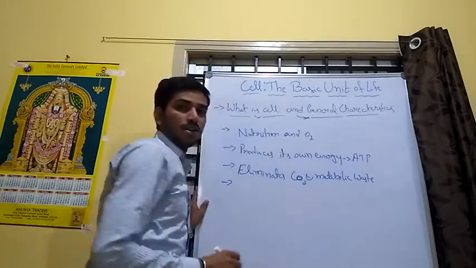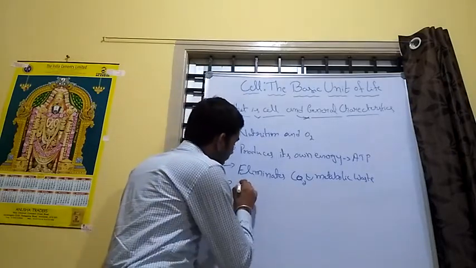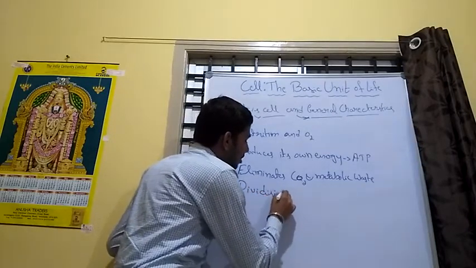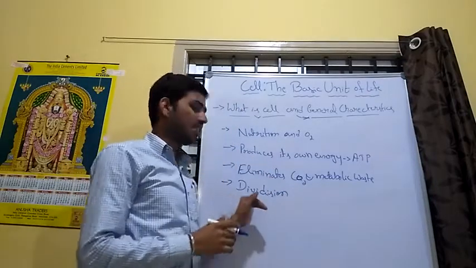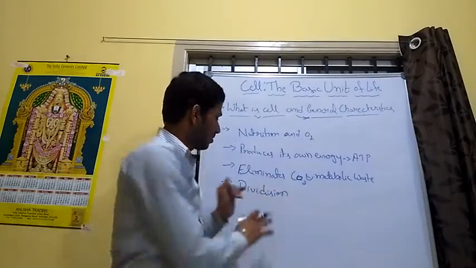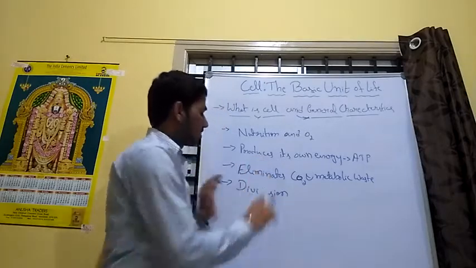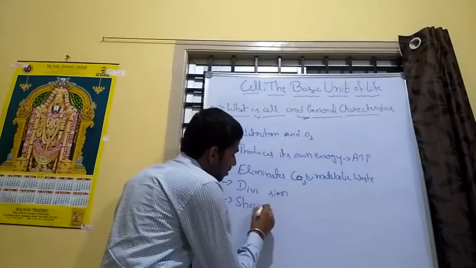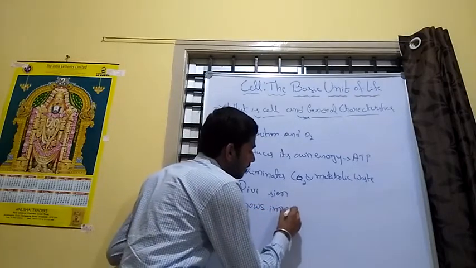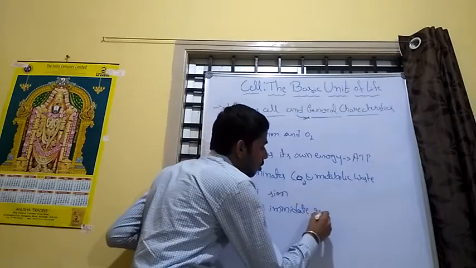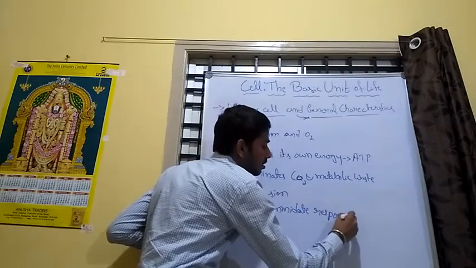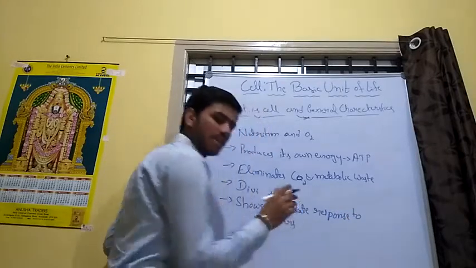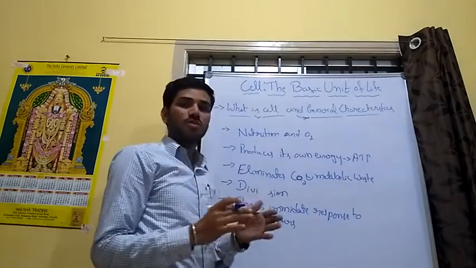And next, the cell divides. Cell multiplication occurs by division. The cell also shows an immediate response to invaders, that is, a response to foreign bodies.